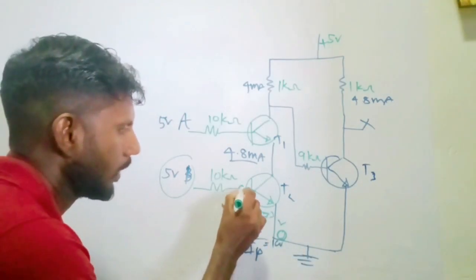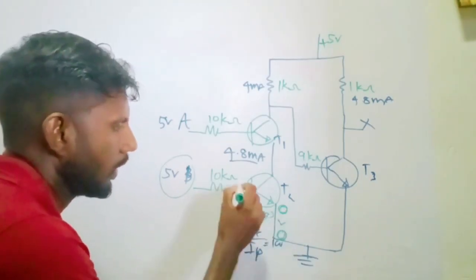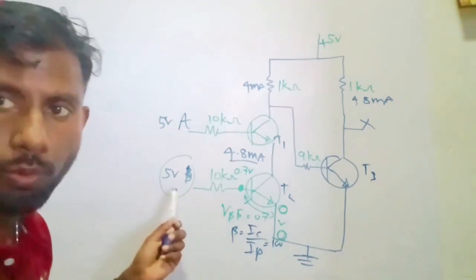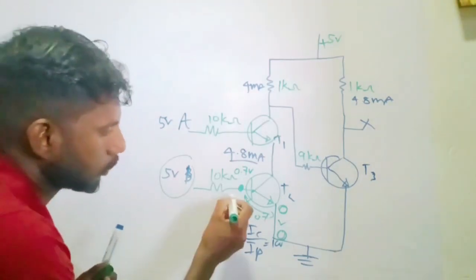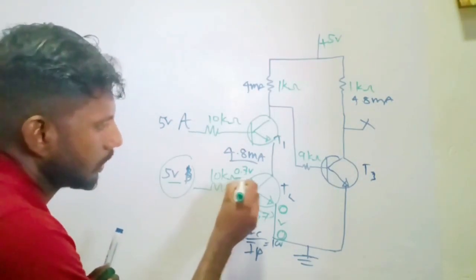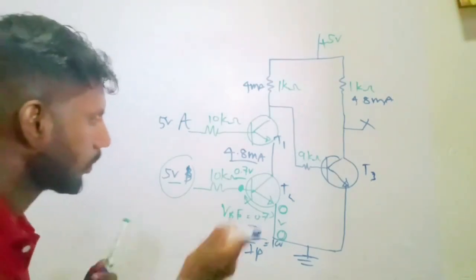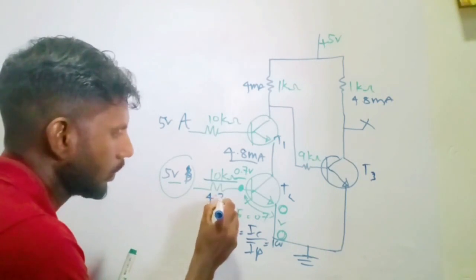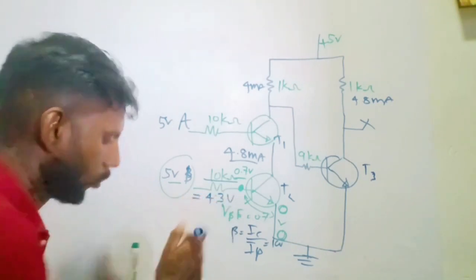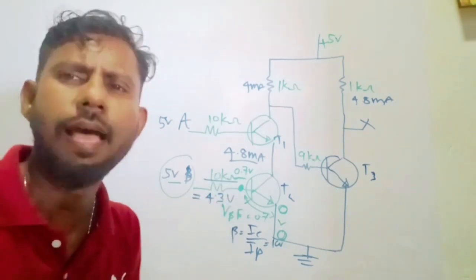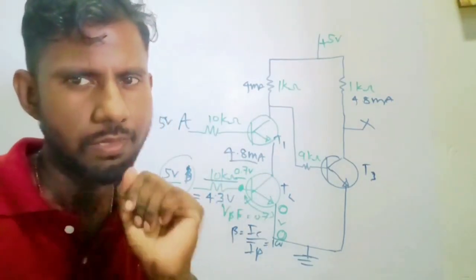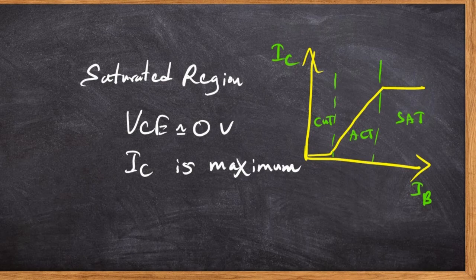So here it's 0, here it has to be 0.7 volt, and that's possible with this 5 volt. So the rest of the potential, here is 5 volt, here it's 0.7 volt. So the difference across the 10 kilo ohms will be 4.3 volt.